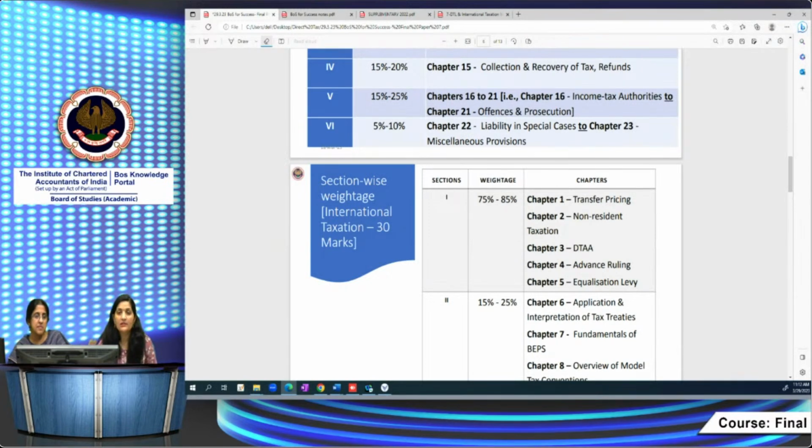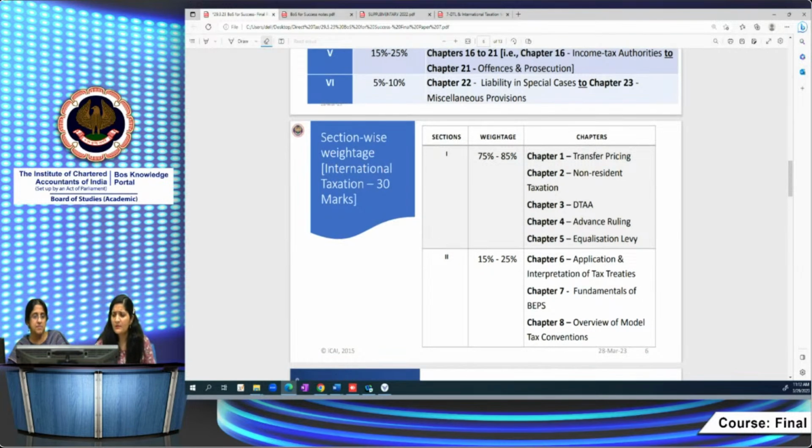From the other section, there are 3 chapters, chapters 6, 7, and 8, and one knowledge-based question must be there from this second part of the section. So a knowledge-based 6 marks question must be there, or a 4 marks question, or some MCQs may be asked. So you should accordingly plan your studies, right? According to the weightages assigned to the particular chapters.